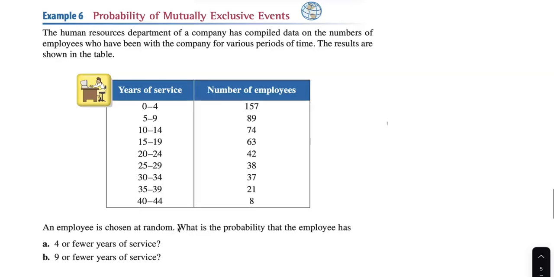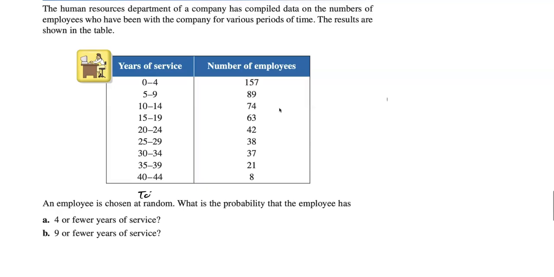Probability of mutually exclusive events. The human resource department of a company has compiled data on the number of employees who have been with the company for various periods of time. The results are shown in the table right here. An employee is chosen at random. What's the probability that the employee has 4 or fewer years of service? We have to add up all the numbers of years of service, so we need a total here. We add them all up and we get 529.